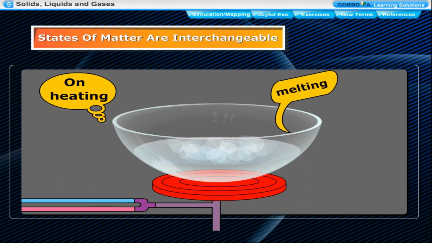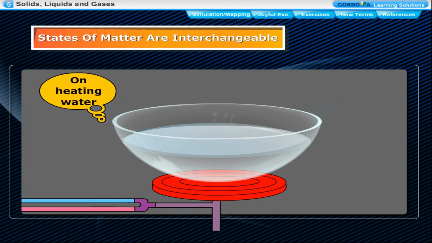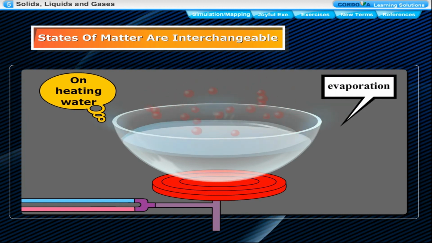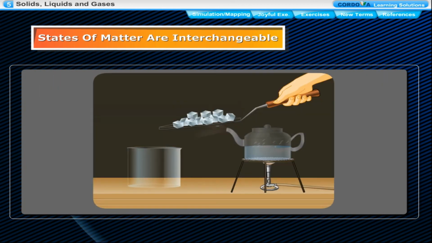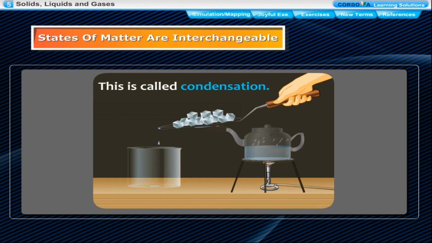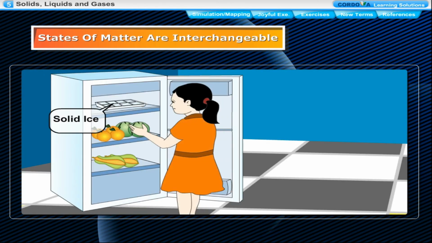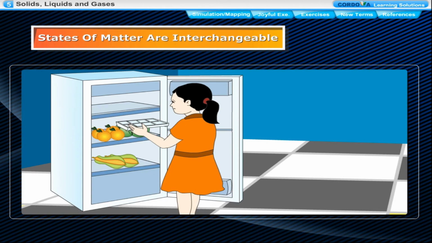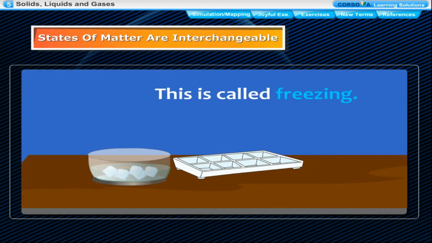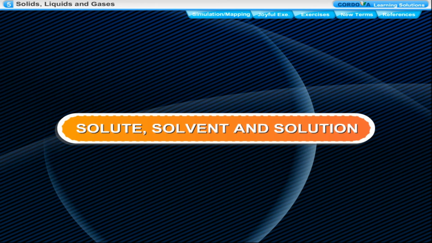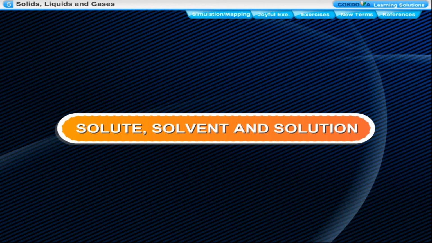On heating, ice, solid, changes into water, liquid. This is called melting. On heating, water, liquid, changes into steam, gas. This is called evaporation. On cooling, steam, gas, changes into water, liquid. This is called condensation. On cooling, water, liquid, changes into ice, solid. This is called freezing.